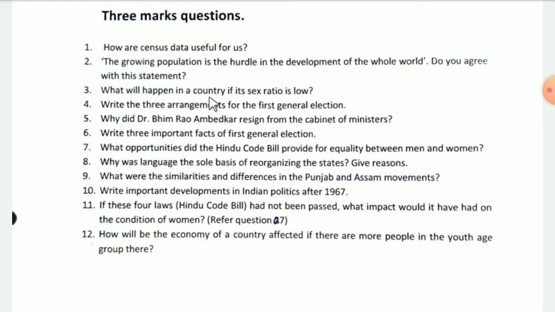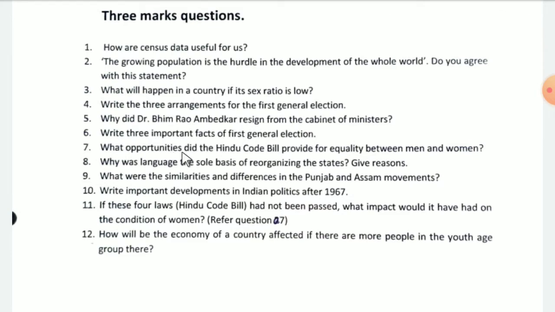What will happen in a country if its sex ratio is low? Write the three arrangements for the first general election. Why did Dr. Bhimrao Ambedkar resign from the cabinet of ministers? Write three important facts of the first general election.